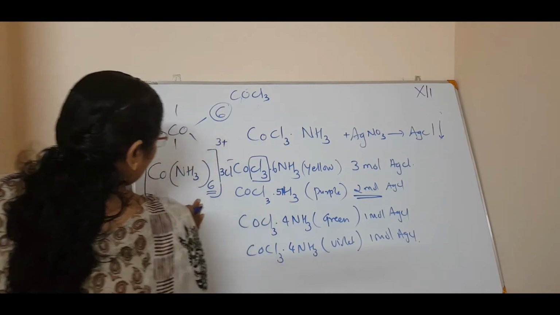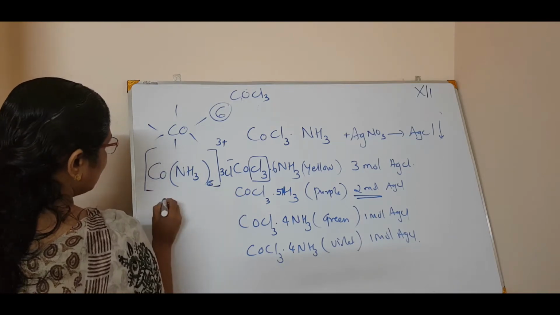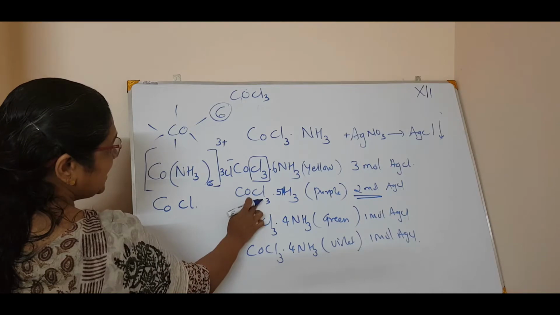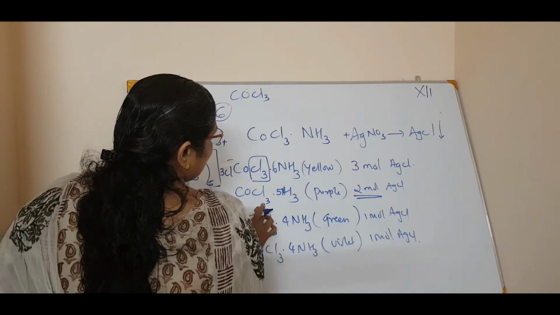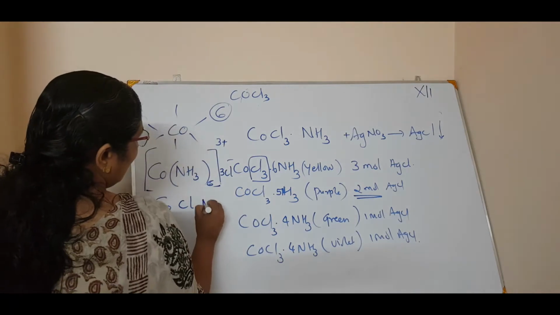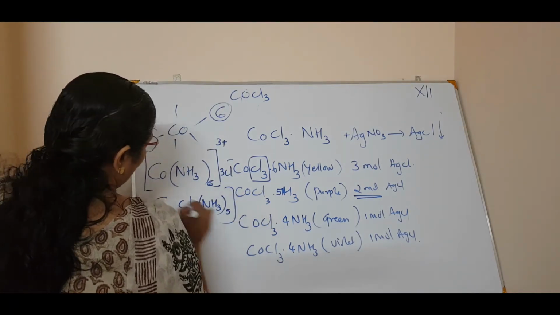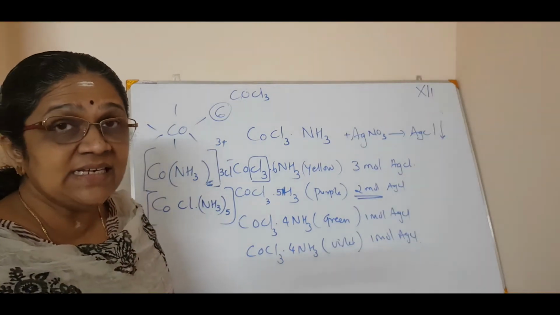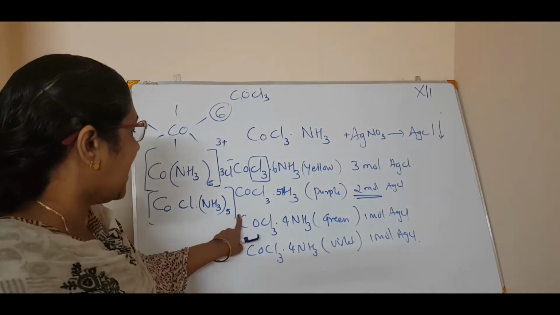So how will you write the formula? Co, 1 Cl is there because only 2 moles are precipitated, and 5 NH3. It is in a square bracket. The coordination entity you always put in a bracket.